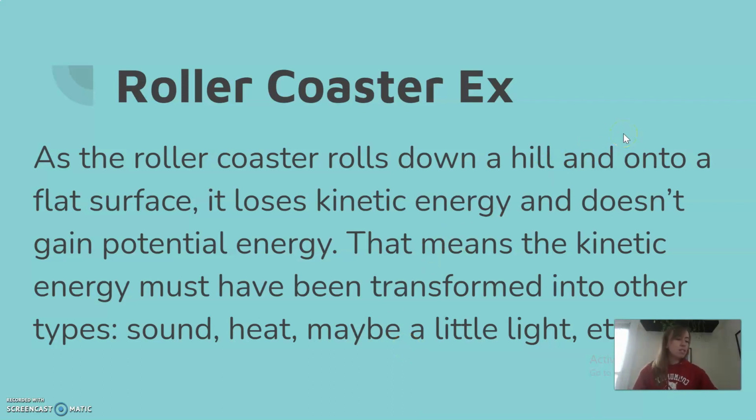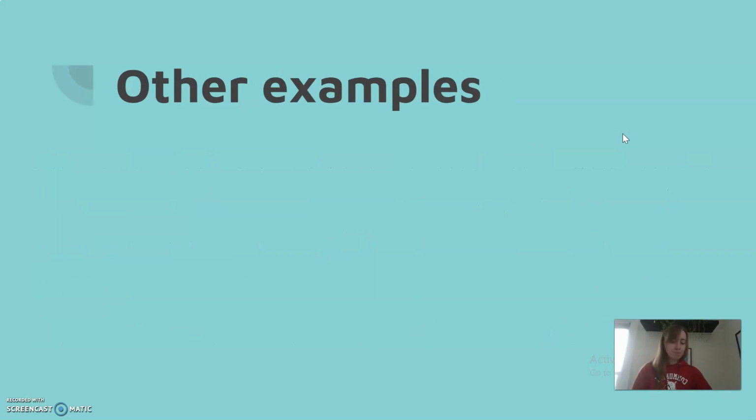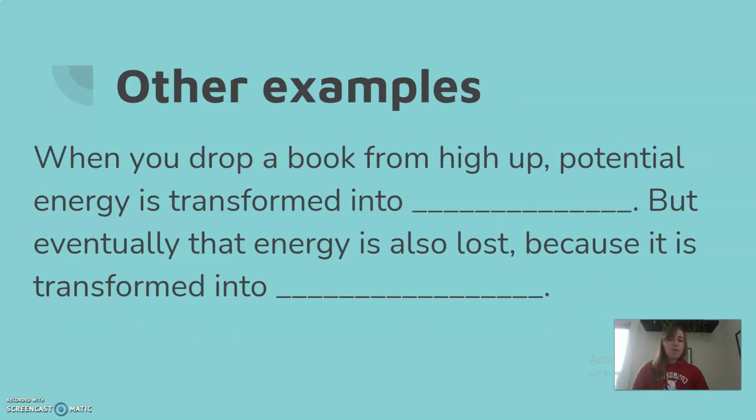All right, so let's run through just a couple other examples of the law of conservation of energy, and then you will do the Google form. All right, so first one, when you drop a book from high up, potential energy is transformed into blank, but eventually that energy is also lost because it is transformed into blank.